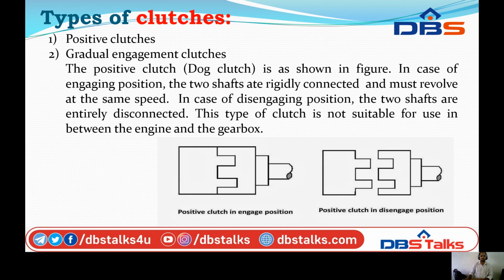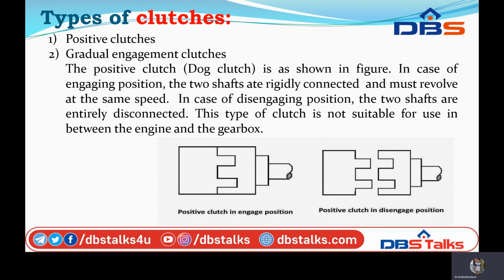Then what are the types of clutches? We know disc, cone and centrifugal clutches are what we have in the basic norms of the clutches, but here we classify the main types of clutches as positive clutches and gradual engagement clutches.